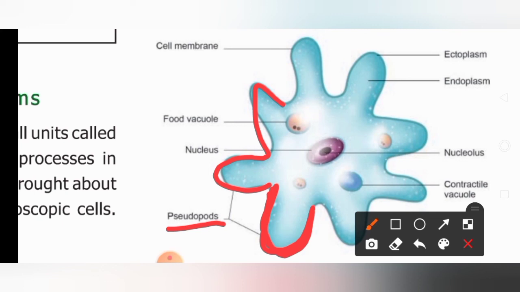It helps in movement or locomotion. It helps the amoeba to move from one place to another place. Is it clear, children? So it has done excretion, digestion, respiration, and also locomotion. All the various organelles present in the amoeba help it to do all the bodily functions. Is it clear, children?